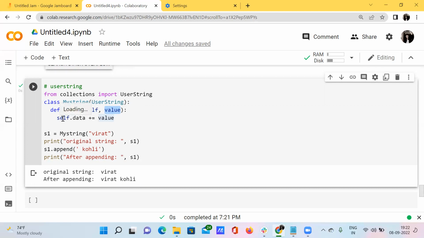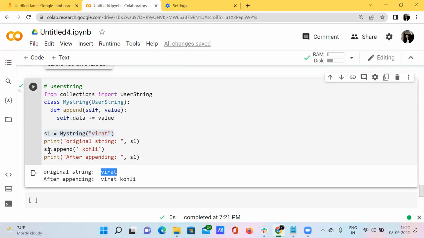Okay, and here we are using this self.data, whatever the default string is, it needs to be incremented with that particular value. For example, s1 will be my string, and I'm using this particular function MyString here, and inside this function I'm passing Virat. So this will be my original string. When I print s1, I will get the original string as Virat.